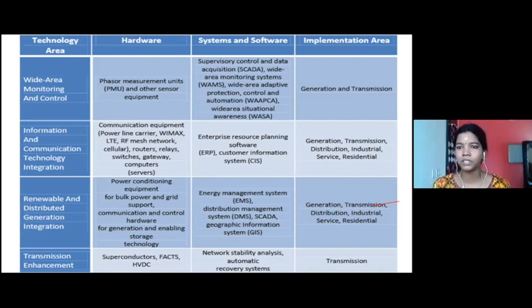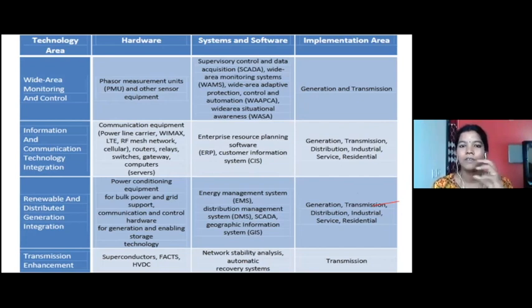It's a pictorial representation where you can visualize everything. Wide area management system, wide area adaptive protection control and automation, wide area situation awareness. These are some of the terminologies which we have on the substation side in order to inculcate more automation. This implementation area is completely for generation as well as transmission and distribution.